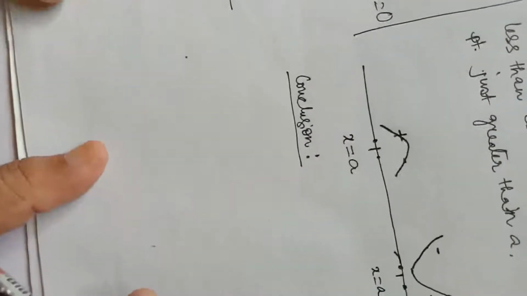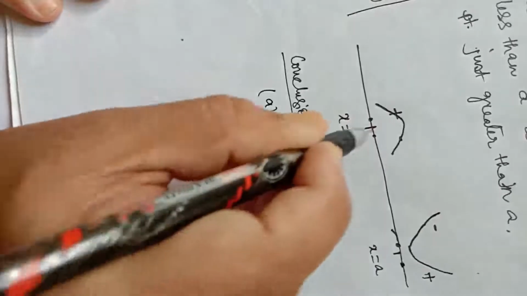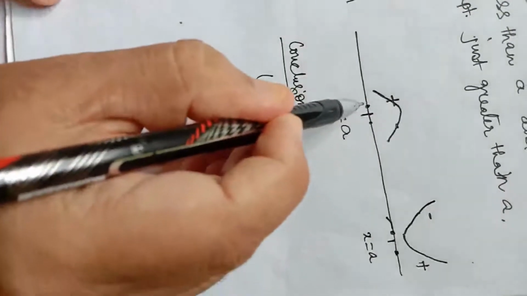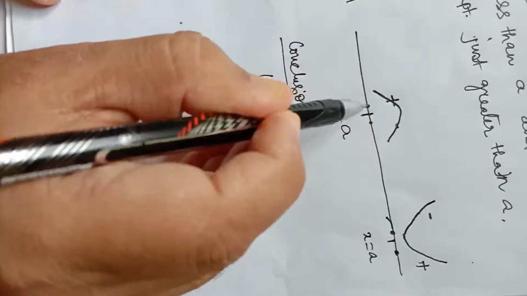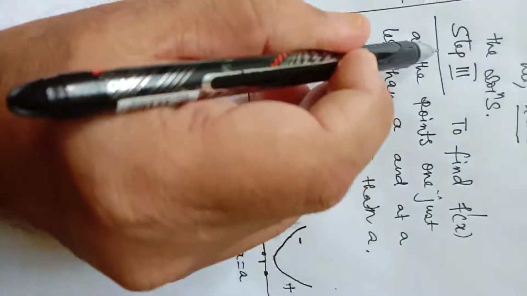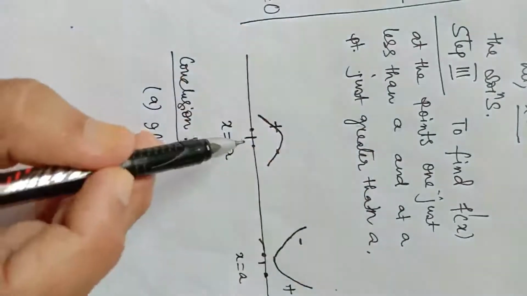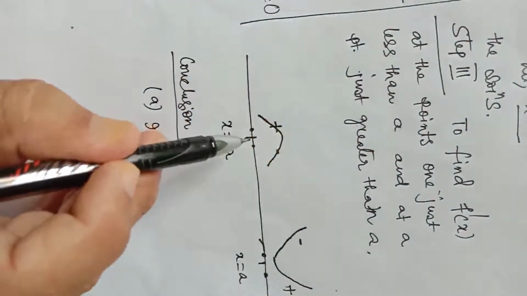So now I will write the conclusion. First conclusion: you can see step 3 again, to find the value of f dash x at the points, one just less than a, other just more than a.